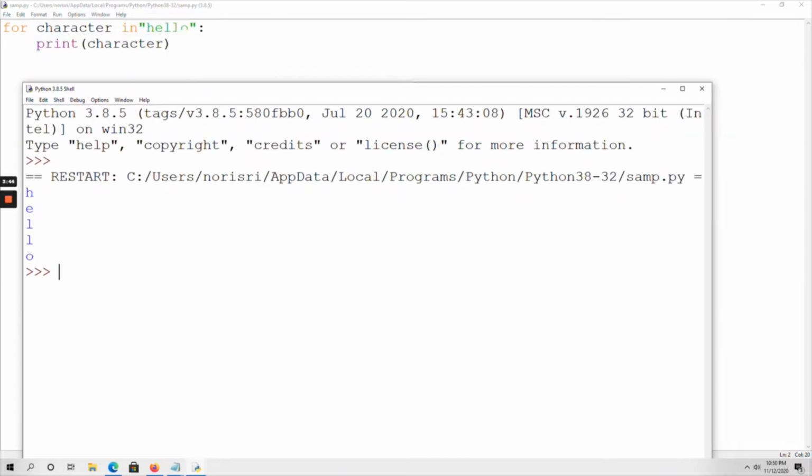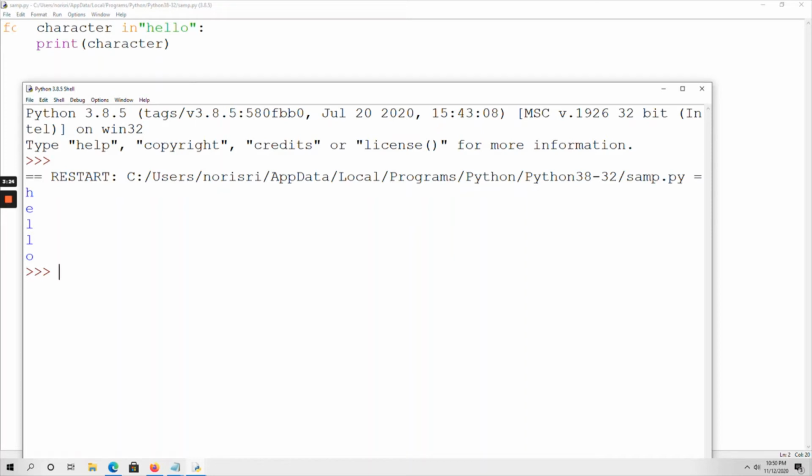Here first the character variable is assigned with H, and that value is printed on the output screen. Again the cursor goes to the for loop, character is now assigned with E, and again that value is printed. Again the cursor goes to the for loop, character is now assigned with L, and that value is printed. Again the character is assigned with another L, and that is printed. The cursor goes to the for loop and now the character is assigned with O, and that value is printed on the output screen.